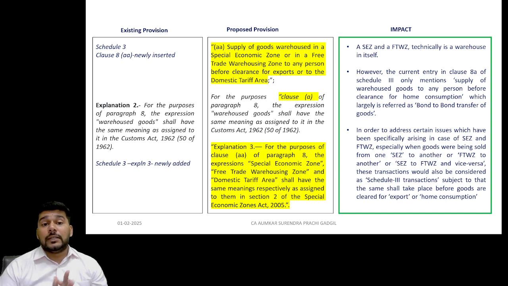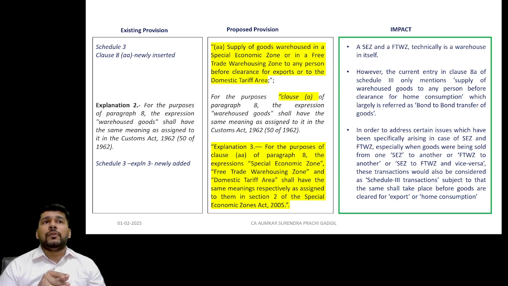One of the finer changes made again in Schedule 3 to the CGST Act: earlier, Schedule 3 entry number 8 clause A mentioned that any supply of warehoused goods before they have been cleared for home consumption was considered a Schedule 3 transaction. Particularly, it is known as a bond to bond transfer. In certain practical scenarios, it was observed that an SEZ is technically a bonded warehouse, and an FTWZ, free trade warehouse zone, is again technically a bonded warehouse.